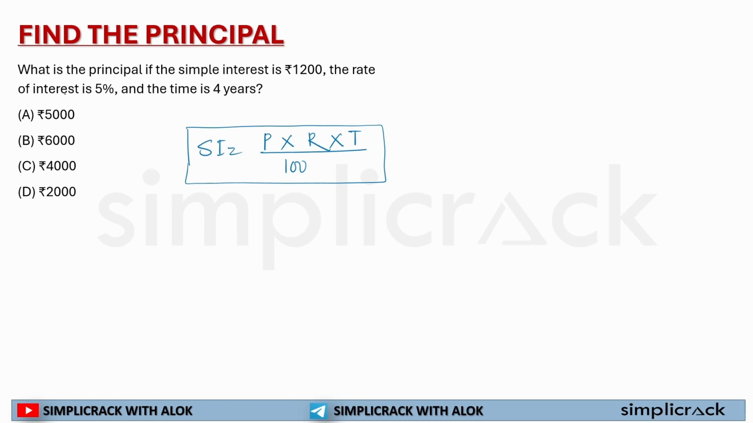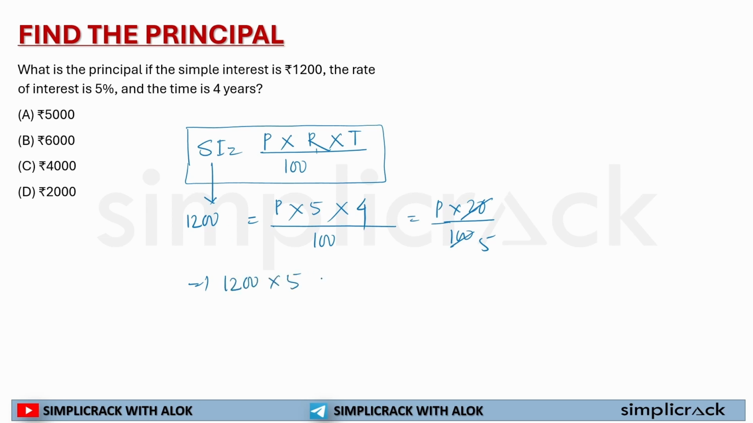Now it has said, what is the principal if simple interest is 1200? So simple interest is 1200. Principal is not given. The rate of interest is 5%. So rate is 5%. Multiplied by, what is the time in years? 4 years divided by 100. So can I write 5 into 4 is 20 by 100, and if I divide 100 by 20, I will get 5, and 5 is in the denominator side, it will cross multiply here, so it will be 1200 multiplied by 5 is equal to P. 12 5s are 60 and 00 will be out there. So 6,000 is my principal amount.